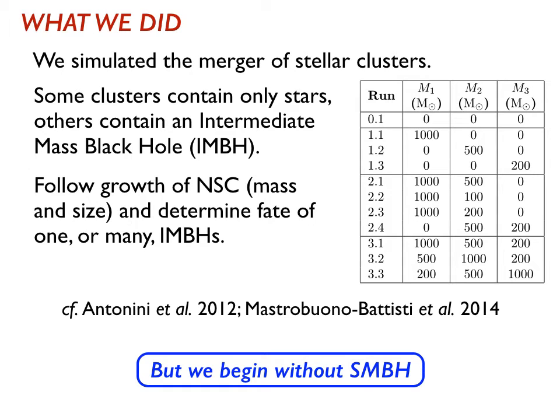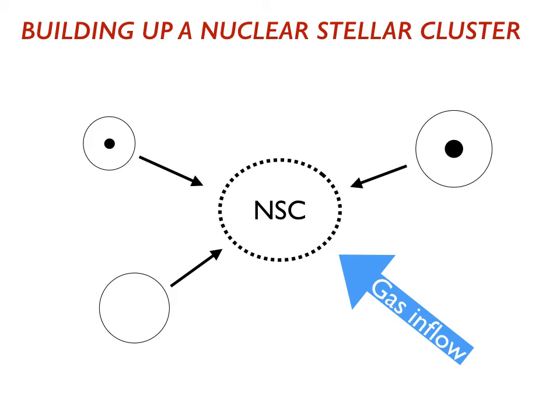So what we did then is simulated the merger of stellar clusters. So we model a number of stellar clusters and have them spiral and merge. In some clusters they only contain stars, whilst in others they contain what I call an intermediate mass black hole, where intermediate means here something between a few hundred and 1,000 solar masses. But crucially, we begin without a supermassive black hole. So the idea then is you take clusters shown here, some with black holes in, intermediate mass black holes shown as the black dots, some without. You merge them to form a nuclear stellar cluster, and later on we'll see we can also add gas to enhance the growth of the black holes.